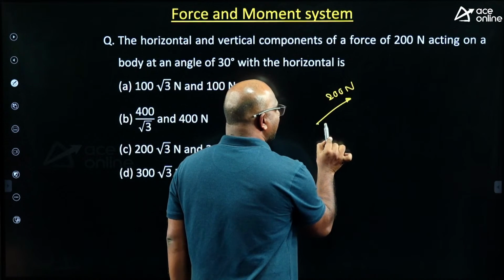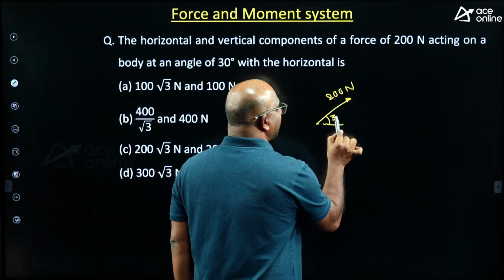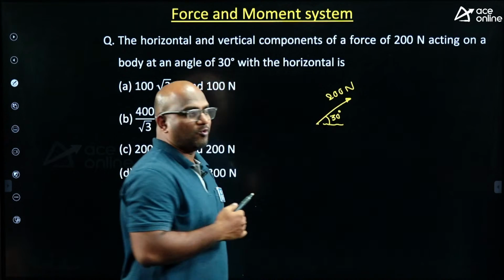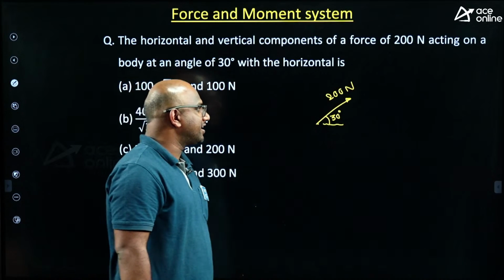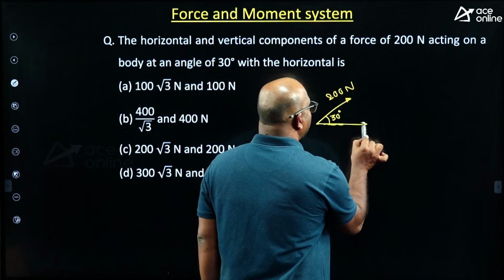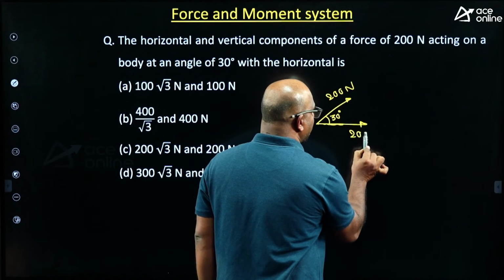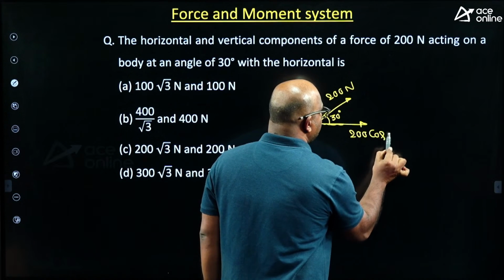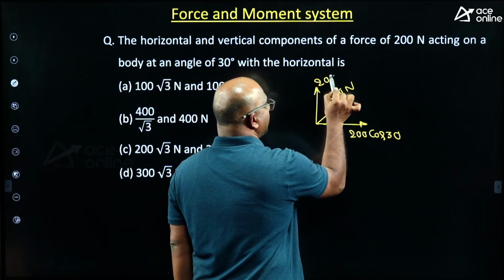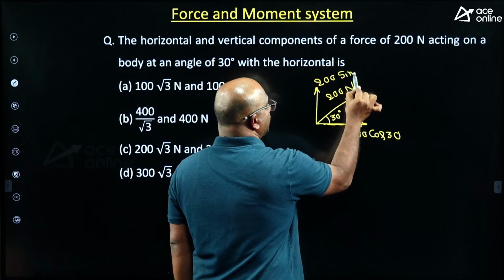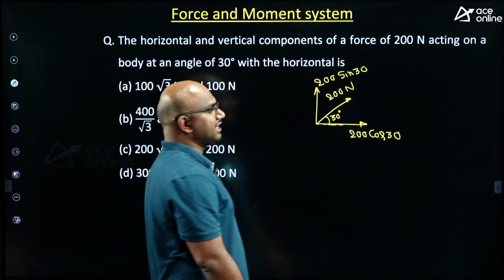This angle is given, 30 degrees, guys. Then he is asking, what is the horizontal component, what is the vertical component, guys. 200 cos 30 is the horizontal component. 200 sin 30 is the vertical component, guys.